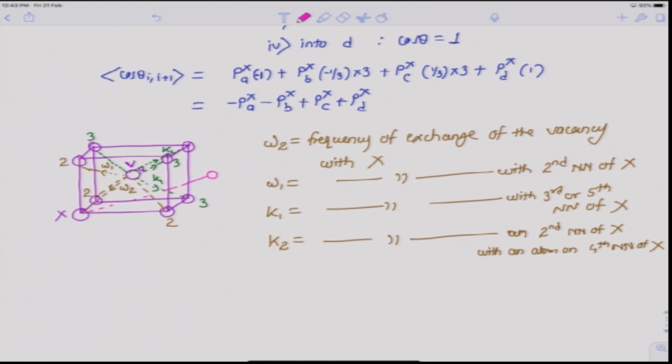So, this is the fourth nearest neighbor, and the frequency of the vacancy, if it was on 2, exchanging with 4, is denoted as K2.